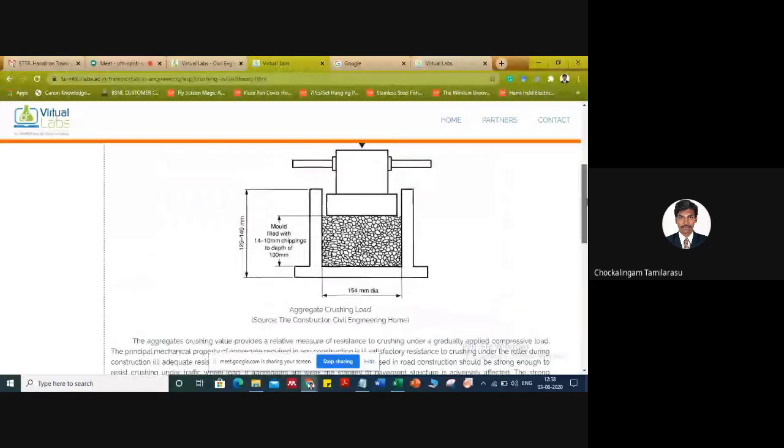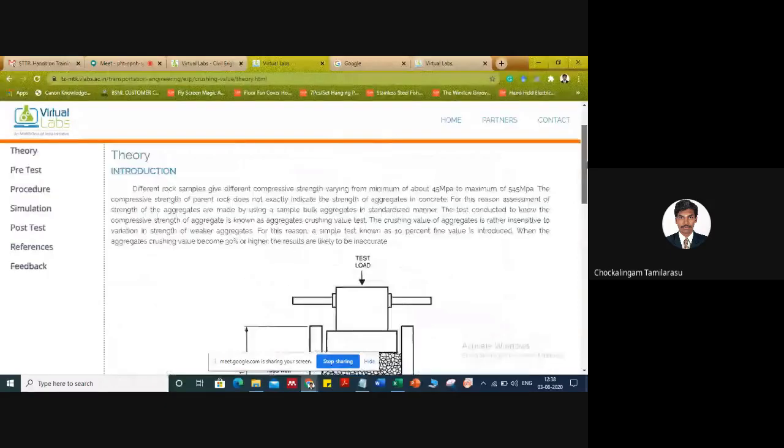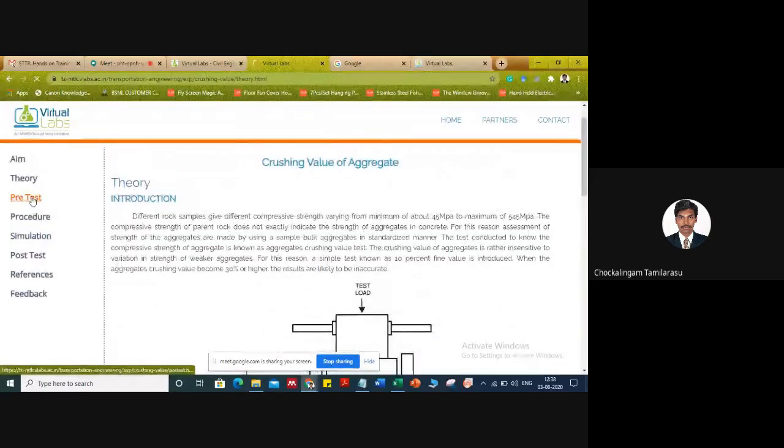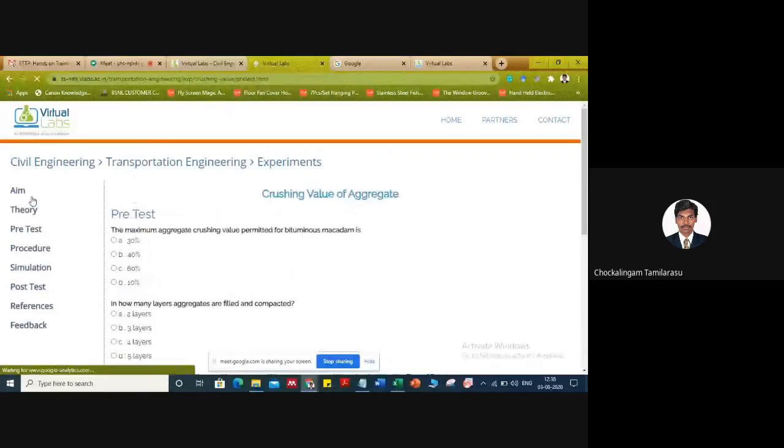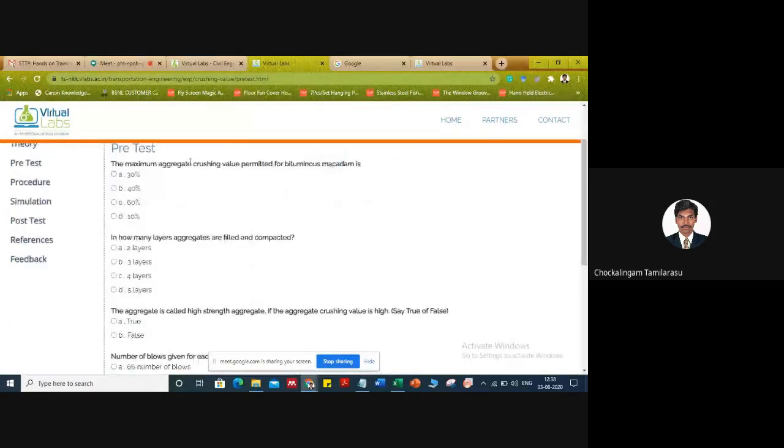Now we'll move on to the pre-test. Similar to the SOM lab, here also they will ask 5 questions. After studying the theory part, we should be able to answer very easily. The maximum aggregate crushing value for bituminous macadam: I am giving 30%. In how many layers are aggregates filled and compacted? We instruct the students in offline mode that you have to compact the aggregate in 3 different layers, and each layer you have to tamp 25 times with the help of a tamping rod. So here the answer is 3 layers.